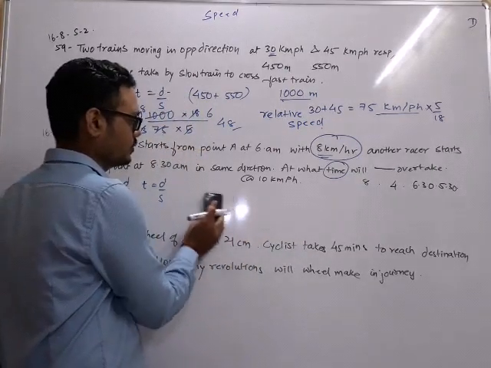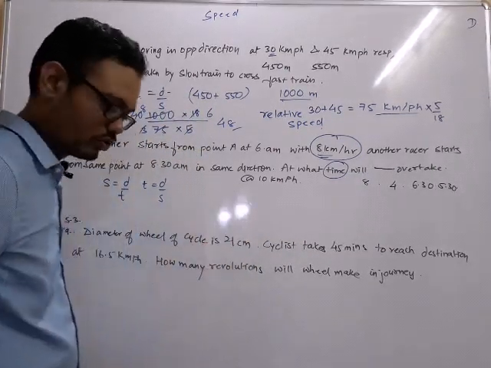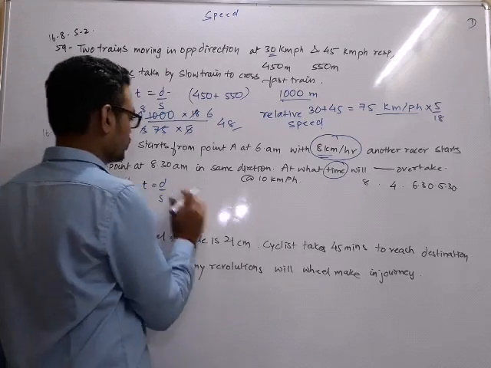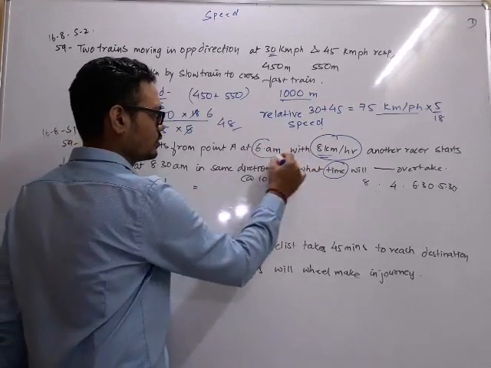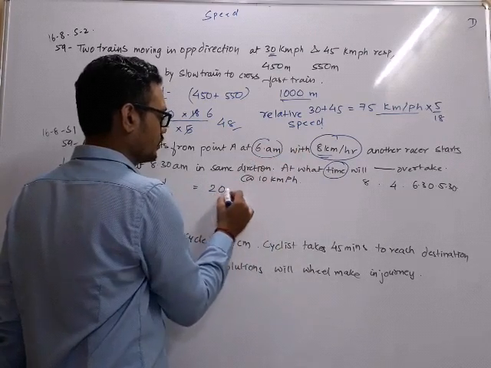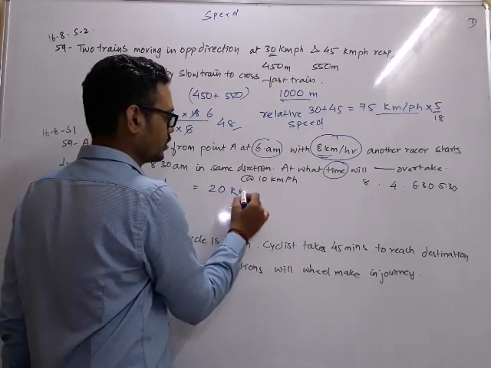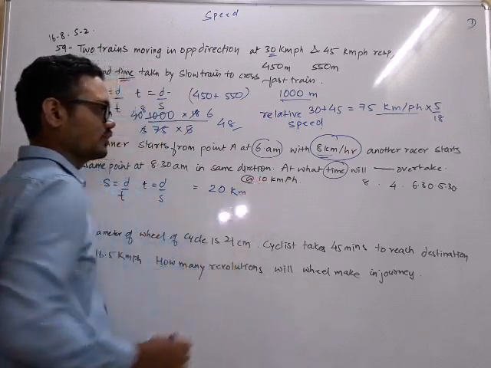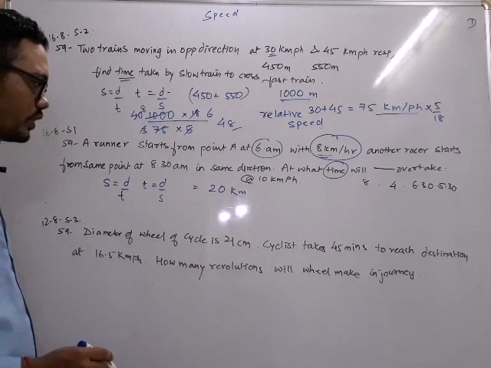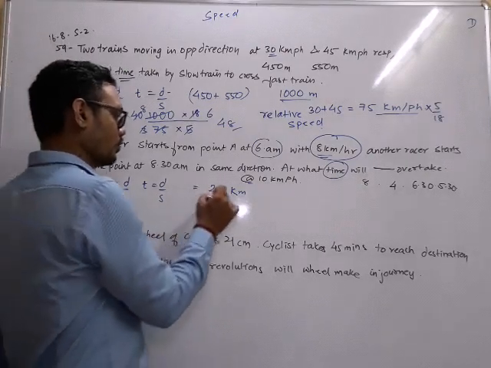But has the first person stopped? No. So what will be the speed? So distance we have found that it is in 2.5 hours from 6 to 8:30 he is traveling 20 kilometers. So this is a distance which our second racer has to cover. What will be the speed?